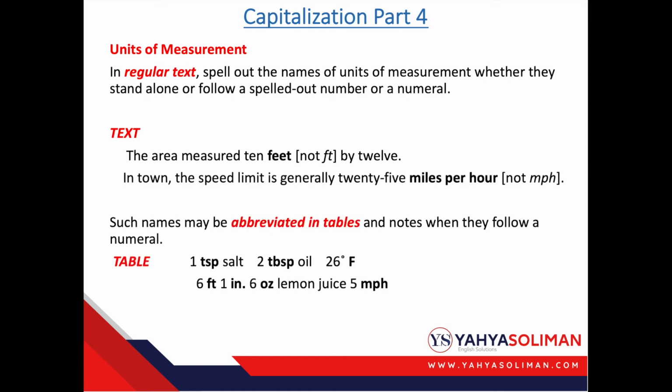Such names may be abbreviated in tables and notes when they follow a numeral. For example, in a table you find 1 teaspoon of salt, 1 teaspoon of oil. Most abbreviations for units of measurements are not capitalized. As we notice here, F for Fahrenheit is capitalized, whereas teaspoon is not capitalized.